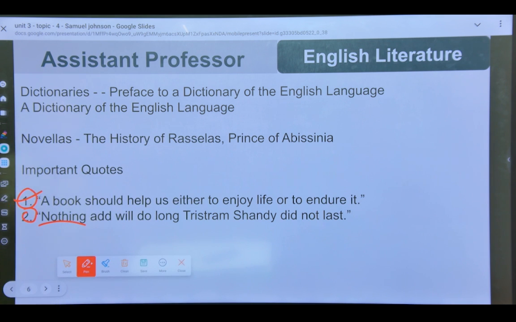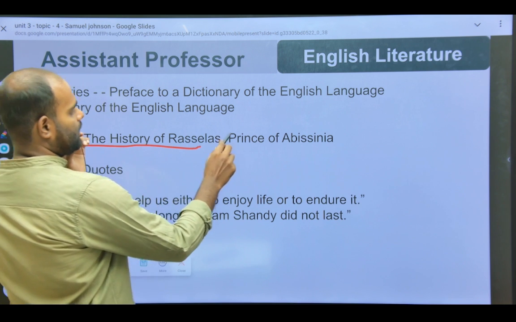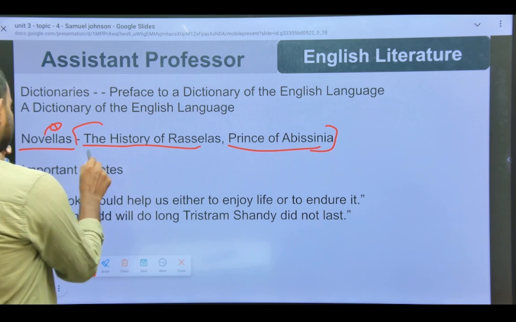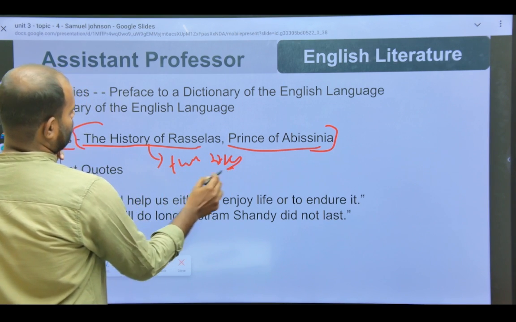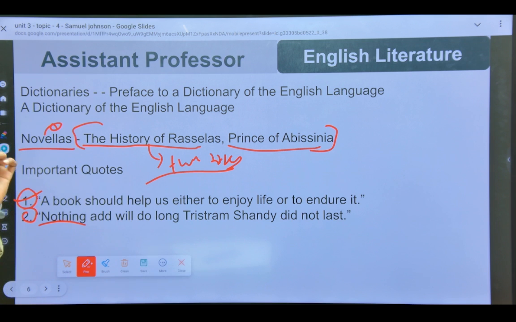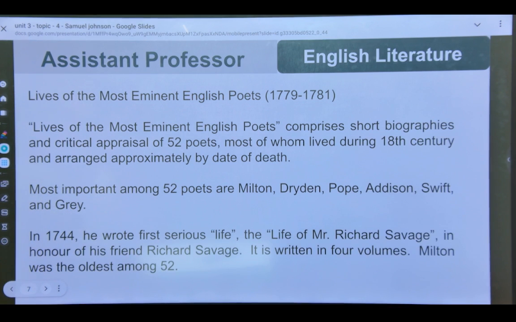Okay, I have already told you he has written only one novel, that is The History of Rasselas, Prince of Abissinia. It is the full title. You have to tell me in the comment section what is the publication date of this work. Now we have Lives of the Most Eminent Poets. I have already covered all these points.